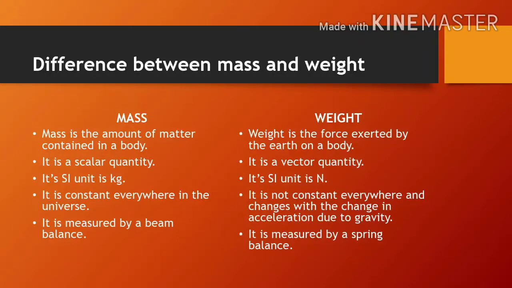The mass is constant everywhere in the universe, whereas the weight is not constant everywhere and it changes with the change in acceleration due to gravity, because we have seen W is equal to m into g, mass into acceleration due to gravity. As the acceleration due to gravity will change from place to place, weight will also change. Mass is measured by beam balance, whereas weight is measured by a spring balance.